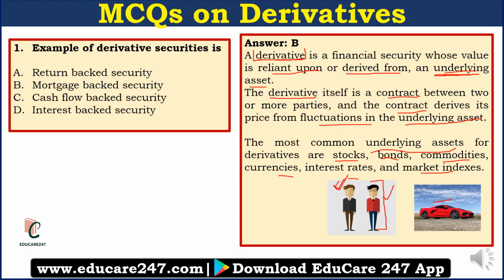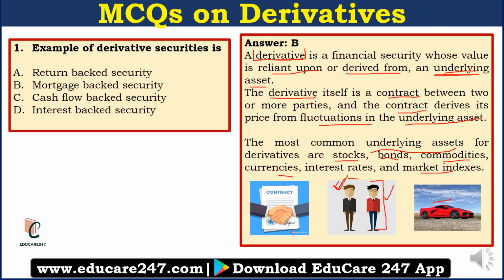He calls you and he tells you, hey, listen, I don't want to buy the sports car, so I am willing to sell you the right to buy the sports car, but you have to pay me a little bit extra money to buy the right. So you ask him, what extra money do you have to pay? So he tells you, you give me 11 lakh rupees. I paid 10 lakh rupees to receive the right. If you give me 11 lakh rupees, then I am willing to sell you the right. Now, since you really wanted to buy the sports car, you agree to pay 11 lakh rupees.